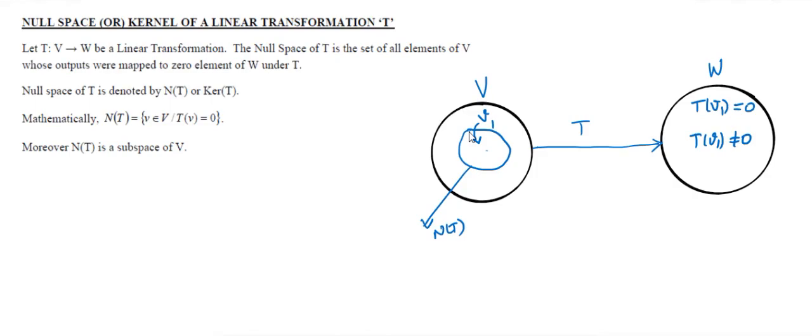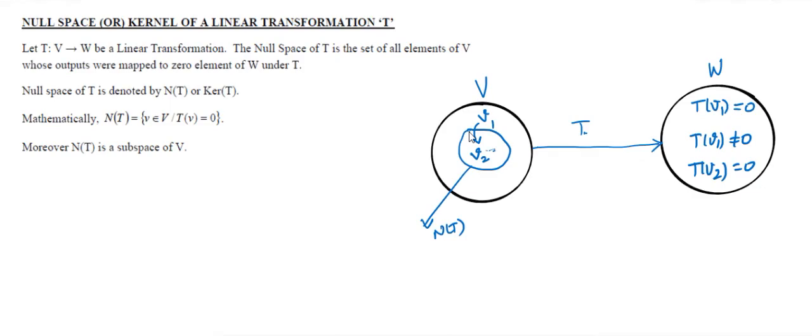Again, I am taking another one. If I am marking V2 in this set itself, it is very sure that T of V2 is 0. The definition of null space of T is very simple. What element will go inside this set? If the output of an element under T is 0, that element goes inside this set.